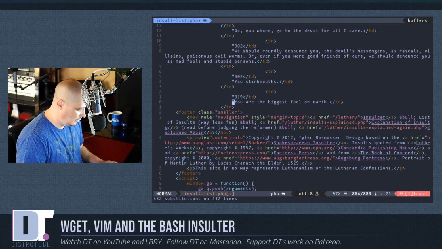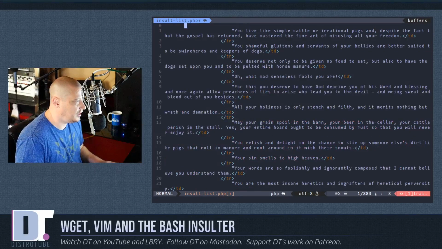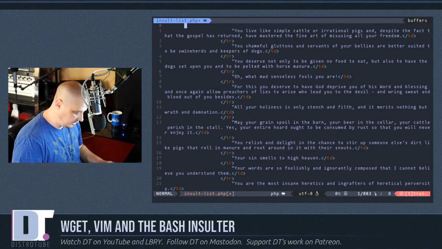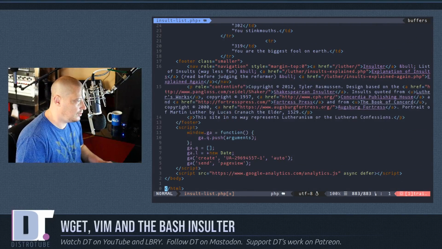And then hit enter. And it says 432 substitutions were made, so there were a lot of TD tags in this document. Some of them were probably extra stuff. If I go to the bottom of the document, there's still a lot of HTML that I'm not going to use, but that's fine.